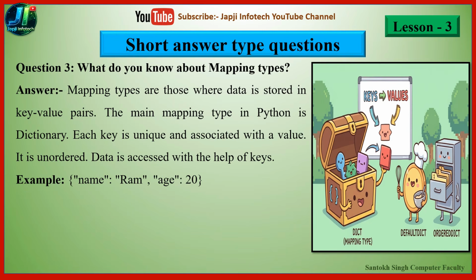And the example is: left curly brace, in double quote "name", then colon, then in double quote "Ram". So here name is the key and Ram is its value, comma, in double quote "age" colon 20, then right curly brace close. So similarly age is also a key and 20 represents its value.